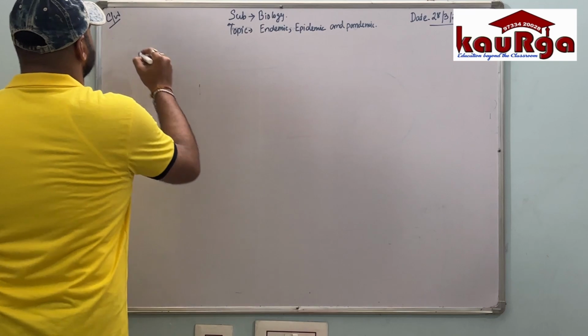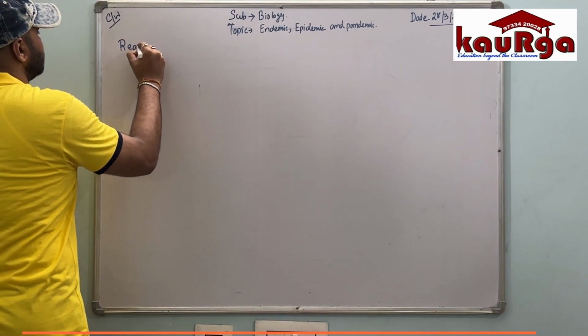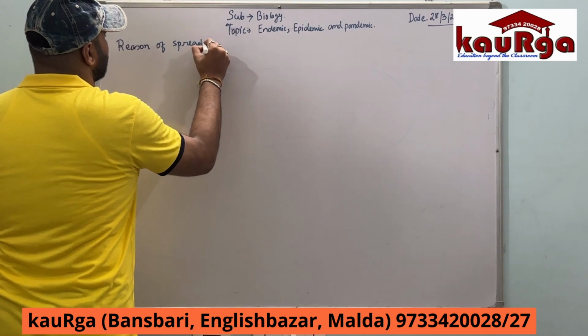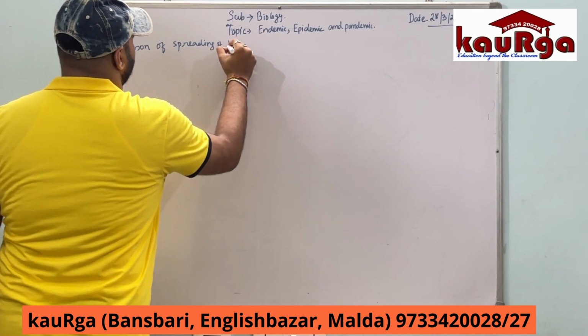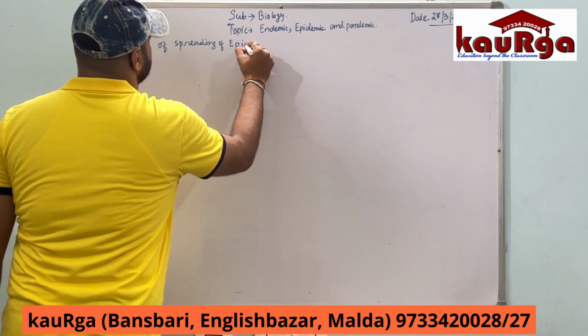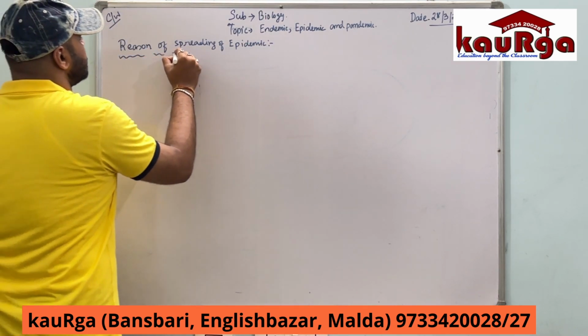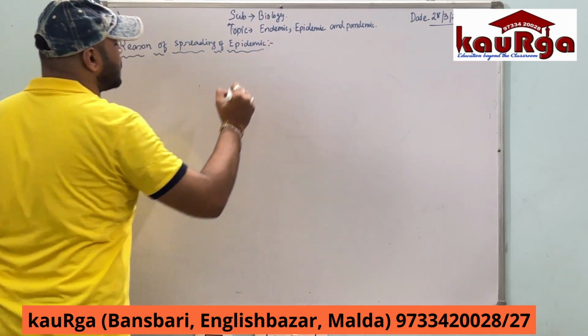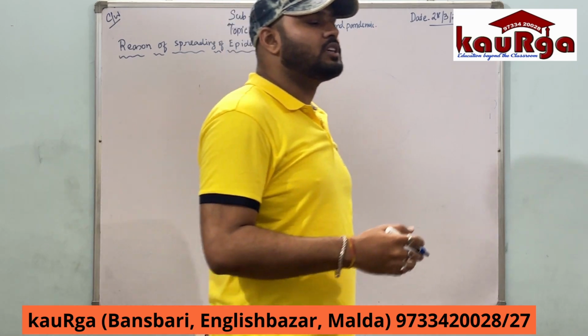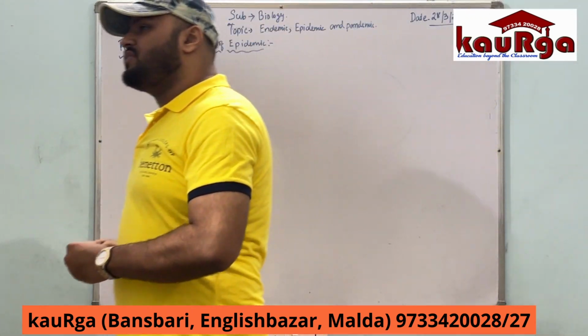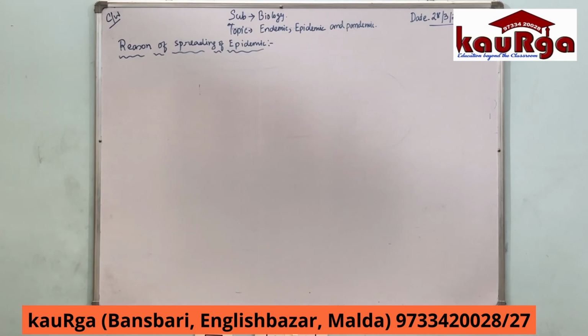Now, let us discuss the reasons for the spreading of epidemic. What are the different kinds of reasons? There are several reasons. We have already understood the different types.